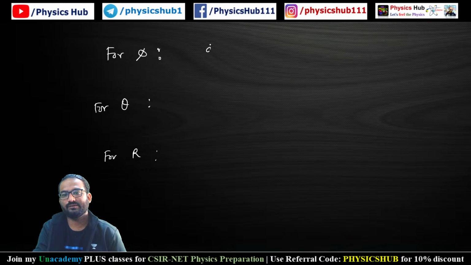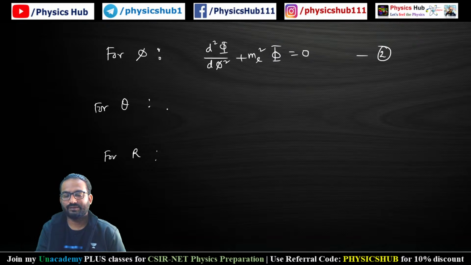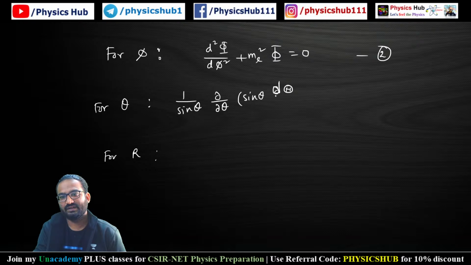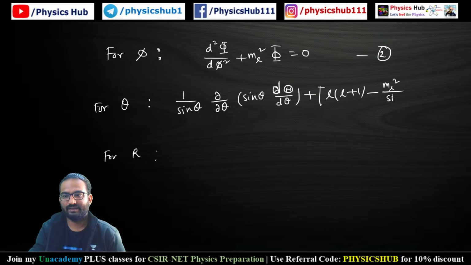For phi, the differential equation will be d square phi by d phi square plus ml square phi equals 0. Let's say this is equation number 2. The equation corresponding to theta will be 1 upon sin theta d by d theta of sin theta d theta by d theta, plus L into (L plus 1) minus ml square divided by sin square theta, times theta, equals 0.